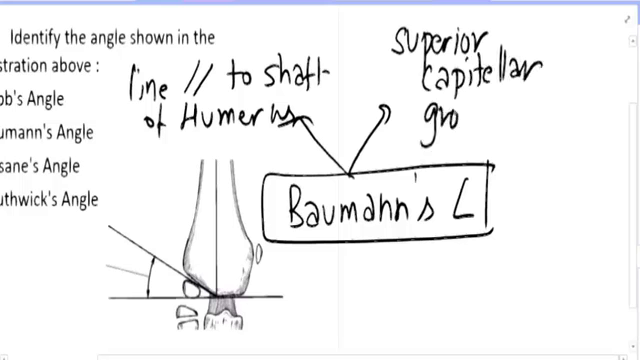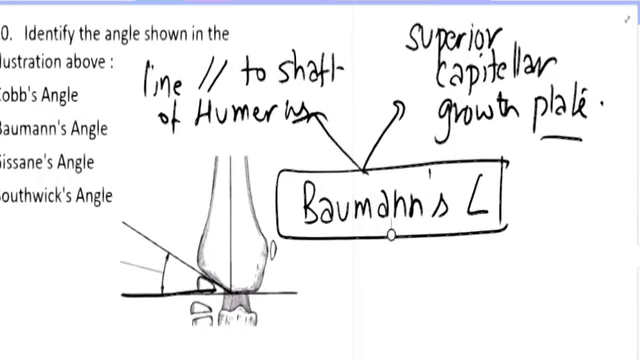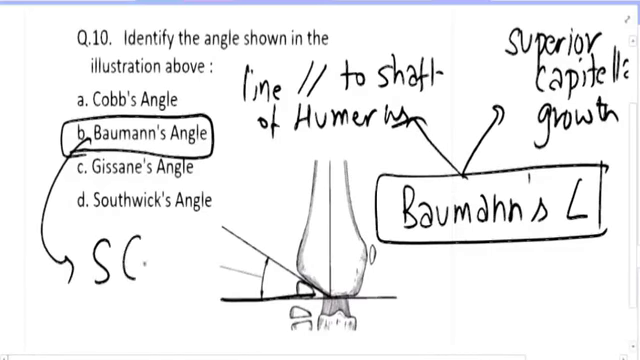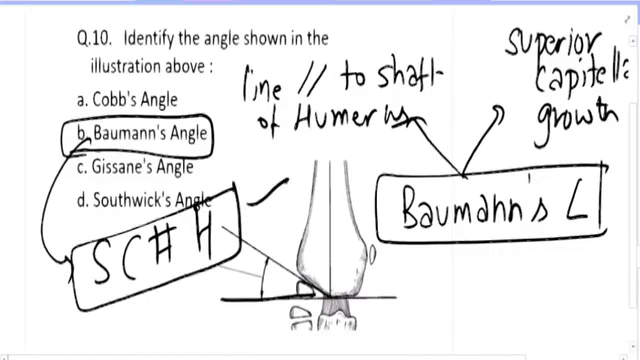The angle between the two is Baumann's angle. Do you understand that? One line is parallel to the shaft of the humerus, and another line is along the superior capitular growth plate. That is what is called Baumann's angle, which is very important and used in supracondylar fracture of the humerus.